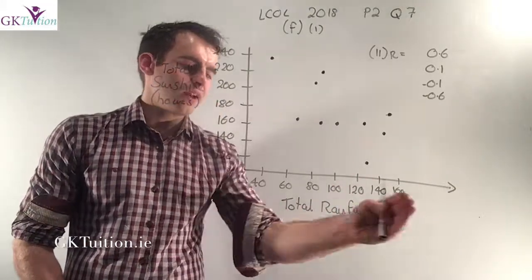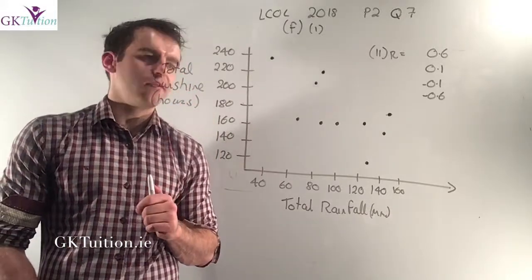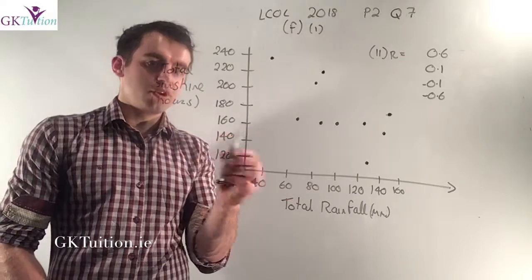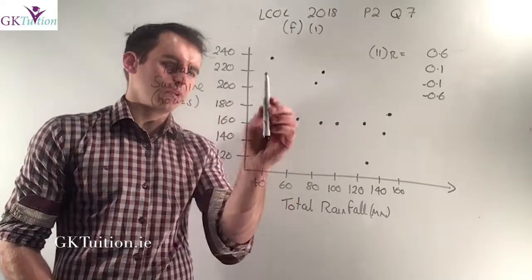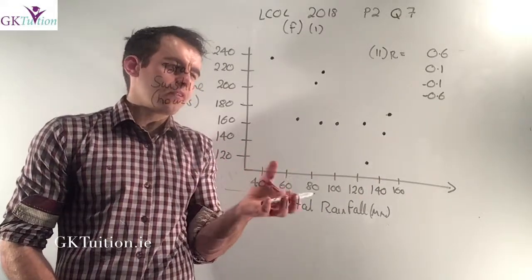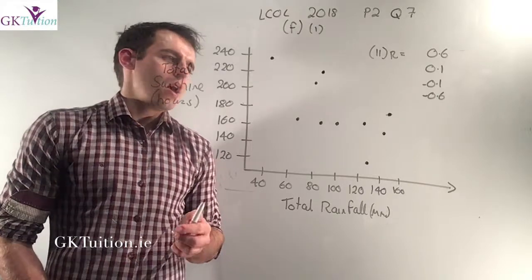Okay, for part F, we're asked to plot on a scatter plot the relationship between total rainfall and total sunshine. The x values, the rainfall represents the x values, the total sunshine represents the y values. So obviously my graph leaves a little bit to be desired, but yours should be as accurate as possible. So I've plotted my 10 different points here, and now I need to figure out what the relationship between sunshine and rainfall in June is.